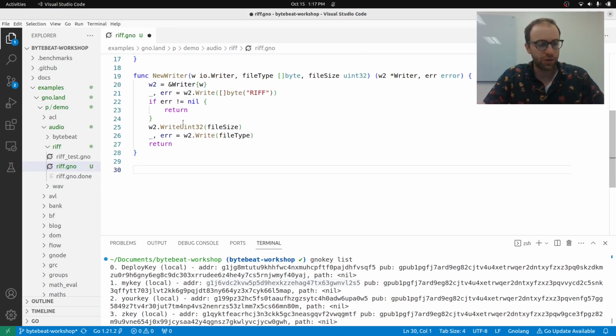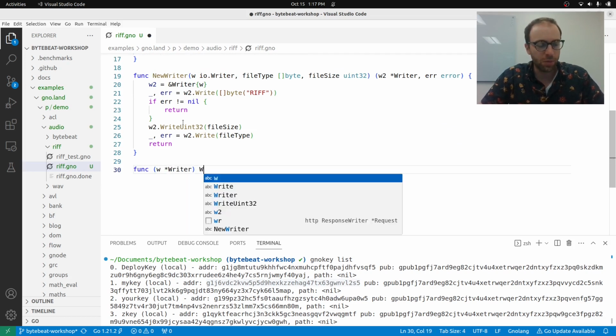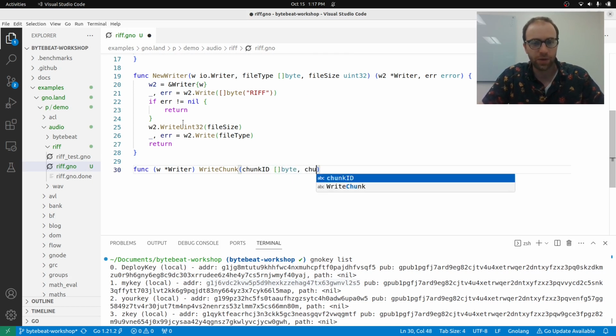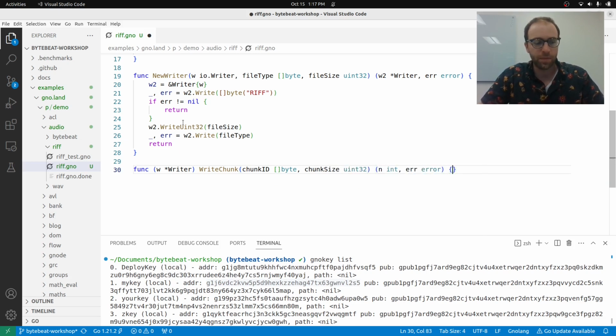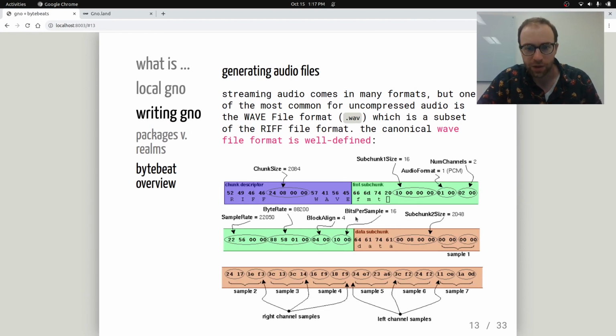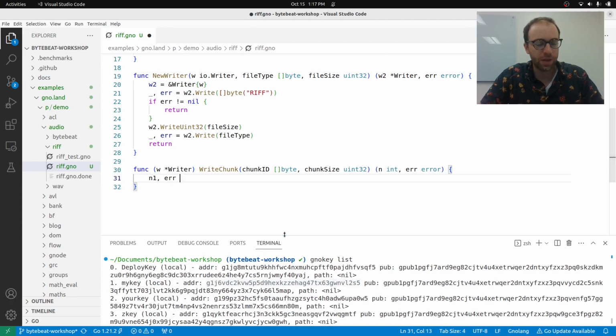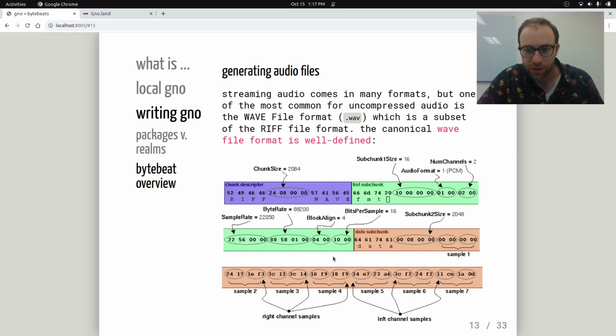And then we'll have our chunk function. This will write chunks, which will make it easier to write that header. So we have a chunk and we have a chunk size. They are 32 bits. Yeah, we'll have a chunk name and then we'll write the data.